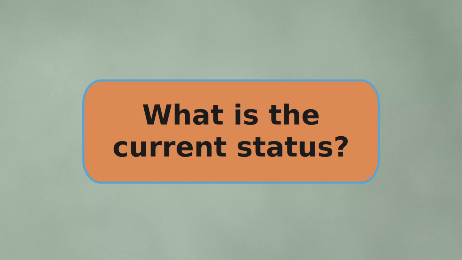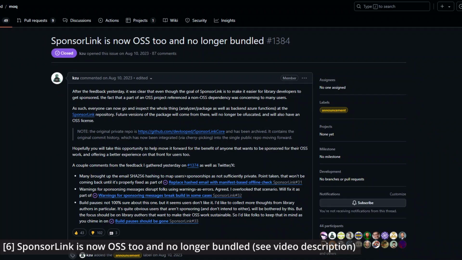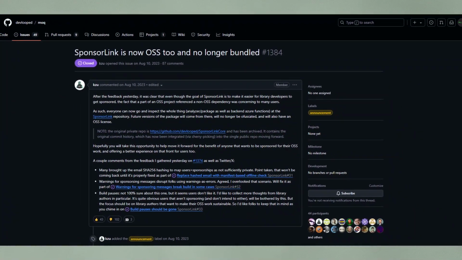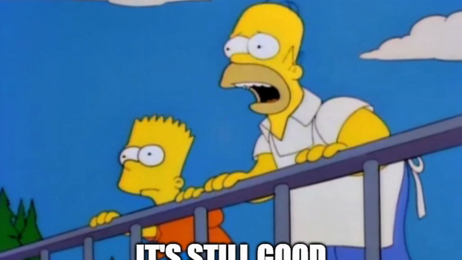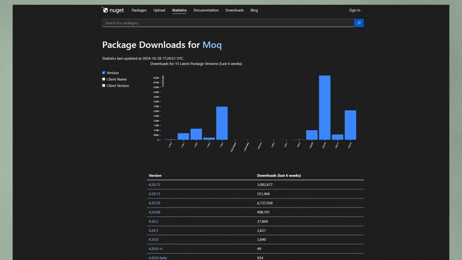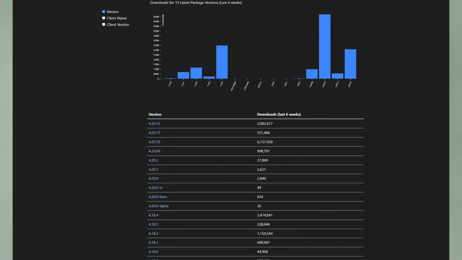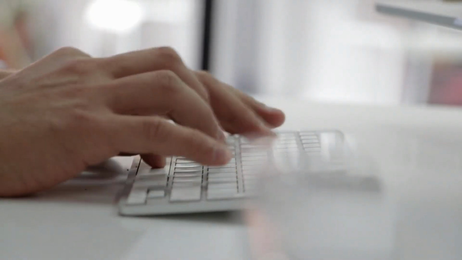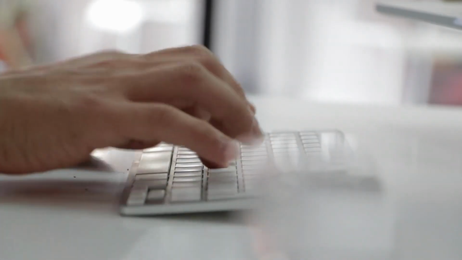Today, the author is still working on SponsorLink, which is now open source, and I'm pretty sure that they have learned from this controversy and will find a good solution that everyone can live with. And the Mach project itself, are people still using it? Well, see for yourself. The latest Mach versions have huge download numbers on NuGet, so not too bad I guess, but it will probably never be what it used to be.